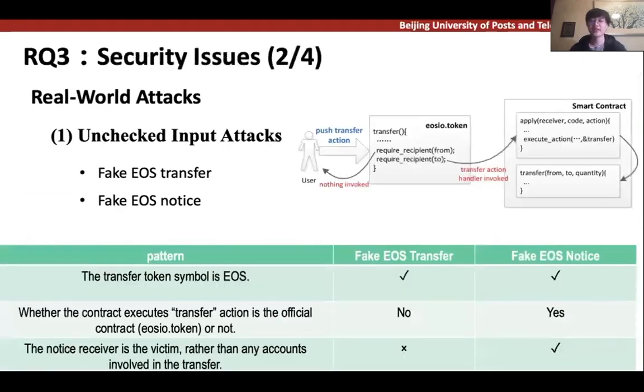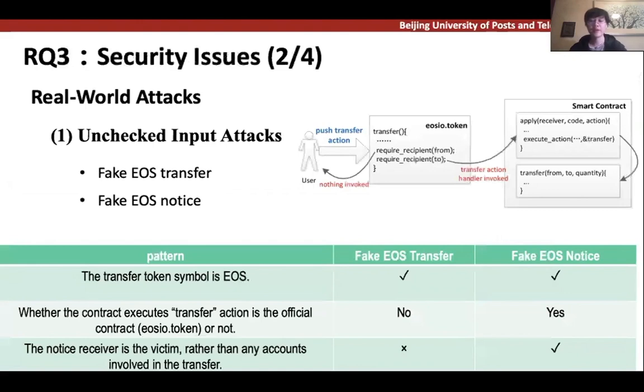For unchecked input attacks, our detection approach is pattern-based. There are 2 variations of these attacks. One is fake EOS transfer, and the other is fake EOS notice. Due to the limited time, I won't cover all details of the attack mechanism. Please check our paper if you are interested.